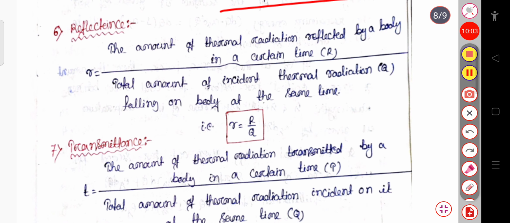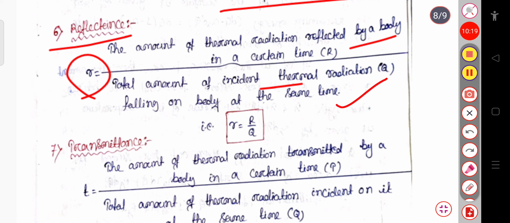Now we will see what is reflectance. Reflectance is the ratio between the amount of thermal radiation reflected by a body in a certain time to the total amount of incident thermal radiation falling on the body at the same time. So reflectance is equal to R divided by Q, where R is the thermal radiation reflected by the body in a certain time, and Q is the total amount of incident thermal radiation falling on the body at the same time.